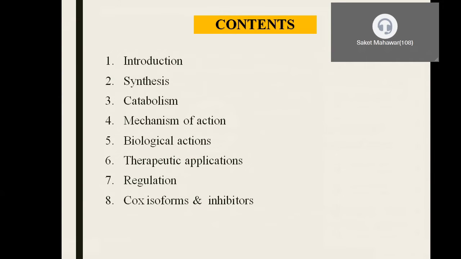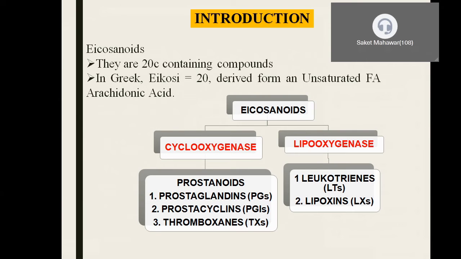So today we are going to talk about the icosanoids or prostaglandins in detail. The chapter on icosanoids is a part of lipid metabolism, and it is very important pharmacologically and clinically as well. Icosanoids are nothing but 20 carbon containing compounds. Whenever we say a 20 carbon containing compound, the thing that strikes our mind is arachidonic acid, a polyunsaturated fatty acid containing 20 carbon atoms. Icosa in the Greek word means 20. It is derived from the unsaturated fatty acid called arachidonic acid.